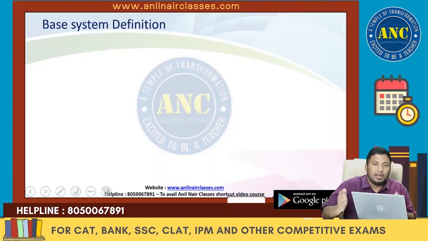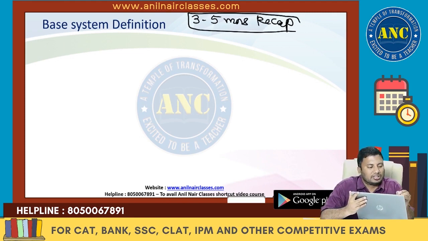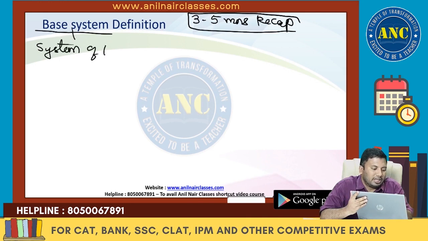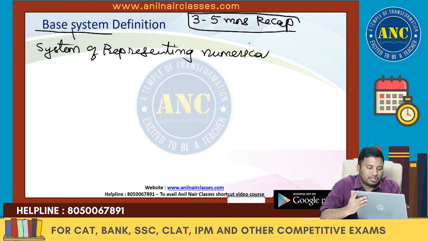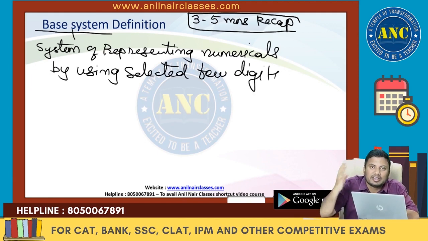Now, base system. Let me do a 3 to 5 minutes recap of whatever we have discussed. Then we will proceed with today's class. What are the things that we discussed? What is a base system? A base system is a system of representing numericals by using a selected few digits. This is the definition of base systems. If you take few digits, and by using the digits you can represent a numerical, that entire system is called a base system.